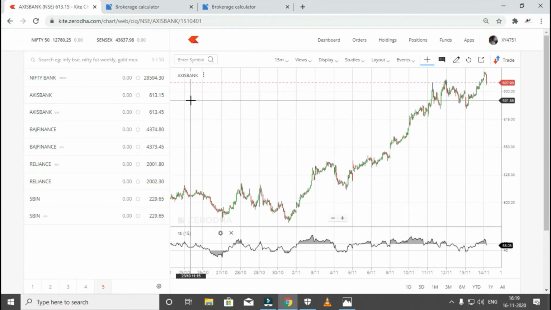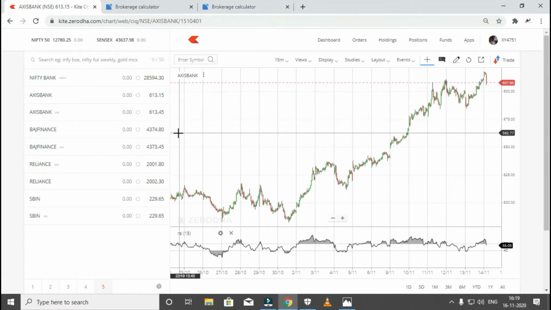That is almost 30 paisa. Let's go with Bajaj Finance. The Bajaj Finance price is 4374.80 in NSE and 4373.45 in BSE. So in Axis Bank the BSE price is higher than the NSE price, but in Bajaj Finance the BSE price is lower than the NSE price. Let's go with Reliance. In Reliance also the BSE price is lower than the NSE price. This helps us to make some decent profit, some good amount. And you can go with SBI.